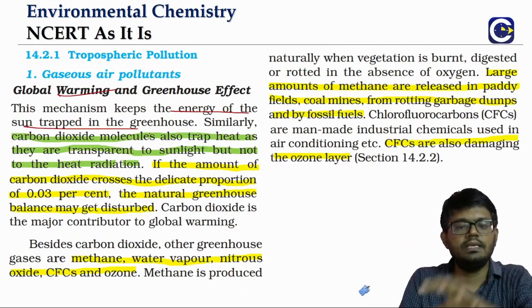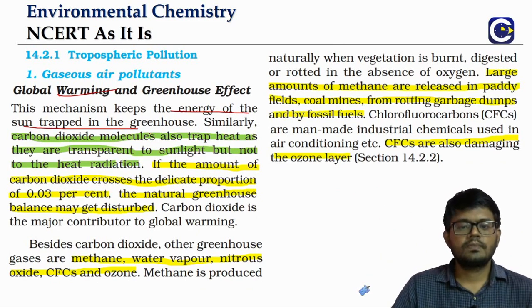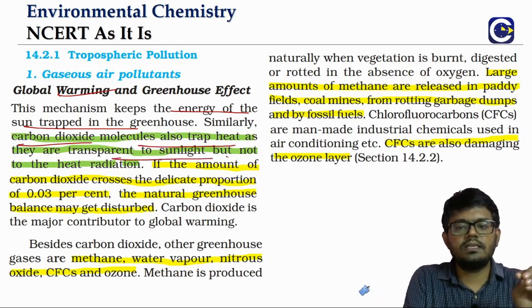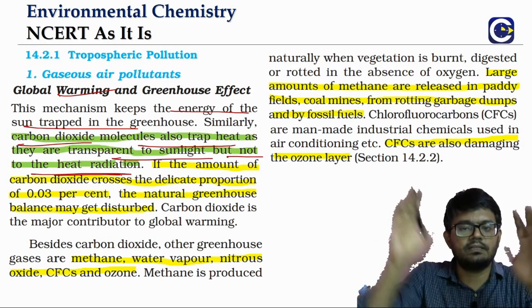The same concept happens in the atmosphere also. These carbon dioxide molecules trap the heat. They are basically transparent to sunlight, so they allow all the sunlight to come in, but not the infrared. The heat radiation that is released by the earth, they will not be transparent to.